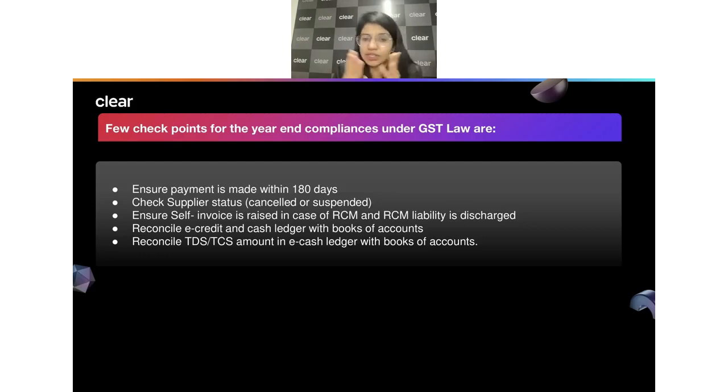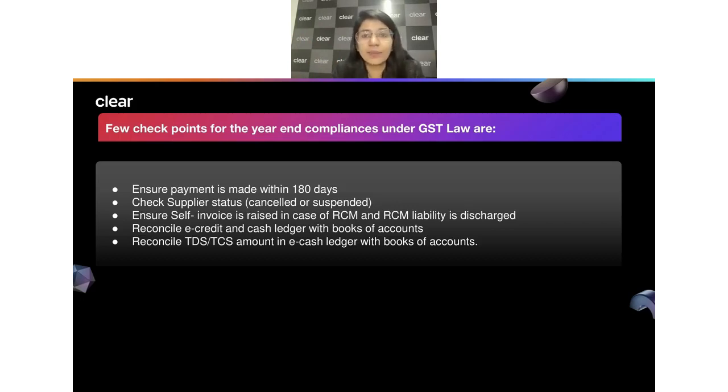Then other points is just check for the supplier status, whether it's active, it's suspended, it's cancelled or not. Check whether the payment has been made within 180 days or not. Just make sure self invoice has been done. Do certain reconciliation between your e-credit and cash ledgers, and also look after the TDS and TCS credit. We all know if you're dealing with an e-commerce operator, then there is also a TCS credit statement, right? Just make sure that there the cash which has been done, you have properly accepted, and that balance has gone into your electronic cash ledger, and accordingly you have used that money while you're filing your GST 3B.